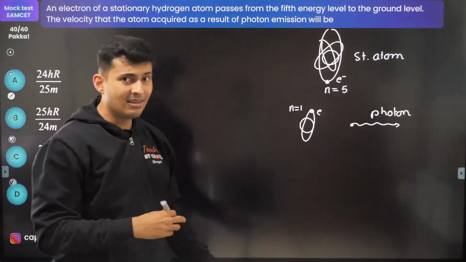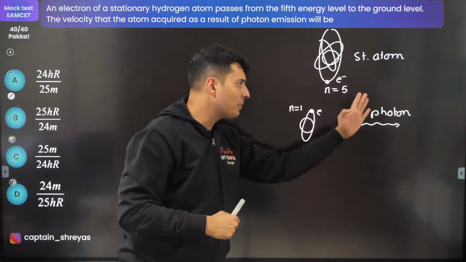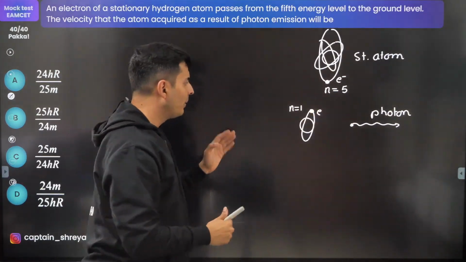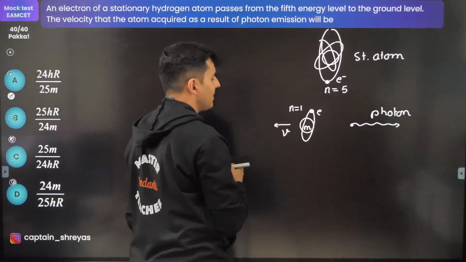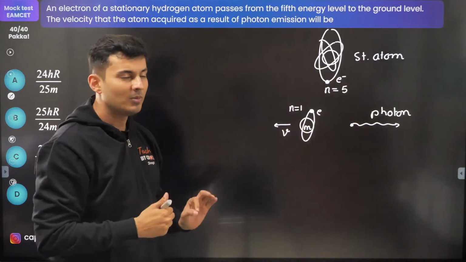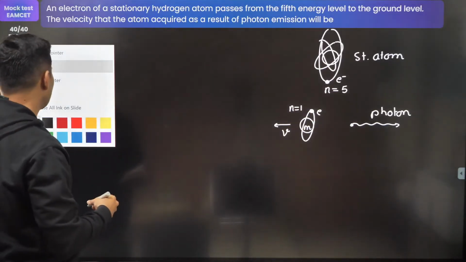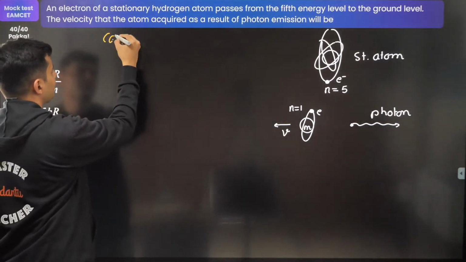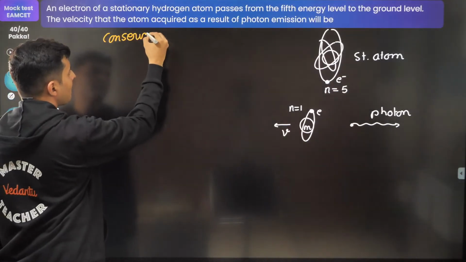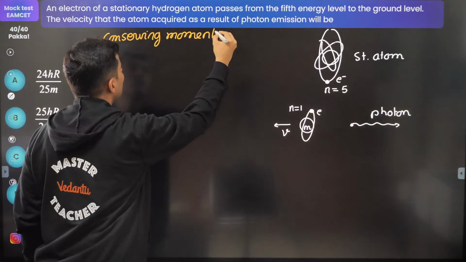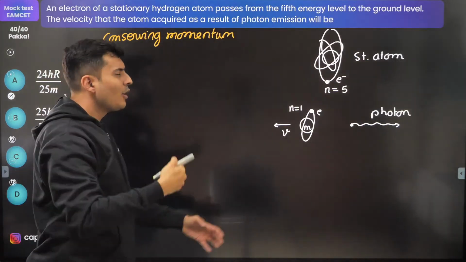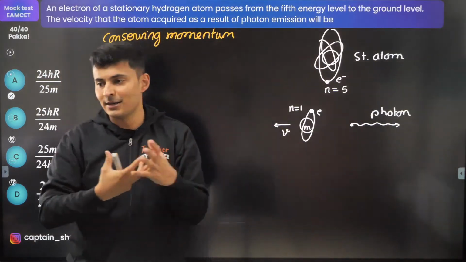Now, by conservation of momentum, whatever momentum the photon has, the same momentum the atom must have in the reverse direction. Let's say the mass of the atom is m. So the same momentum should be there with the atom. It's based on conservation of momentum. That's the only way you can do this. There is no other way. Think about it. Why is the atom rebounding back?